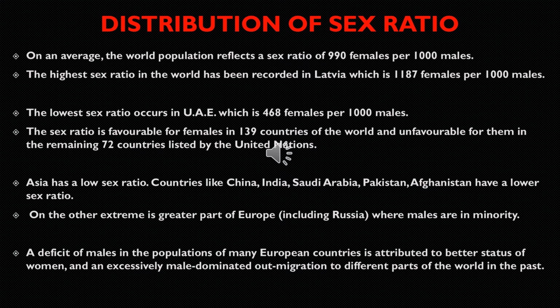Asia has a low sex ratio. Countries like China, India, Saudi Arabia, Pakistan, Afghanistan have low sex ratio. Europe is where males are in minority. A deficit of males in the population of many European countries is attributed to the better status of women and an excessively male-dominated out-migration to different parts of the world.